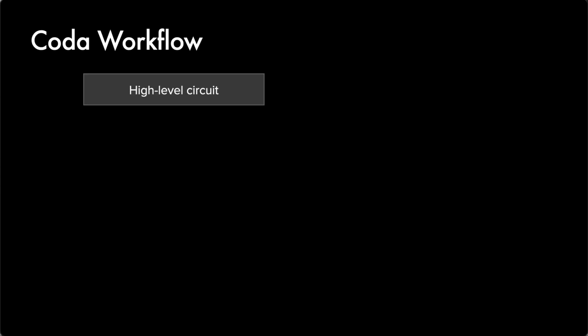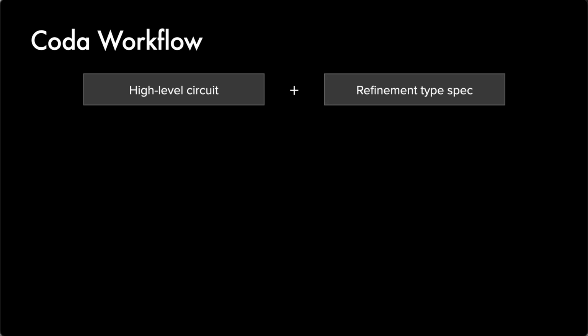So here is the typical workflow of using CODA. First, the developer would express the intended computation in a high-level circuit using the CODA language. Then, the developer would also provide a specification of the functional correctness of the circuit in the form of refinement type annotations.